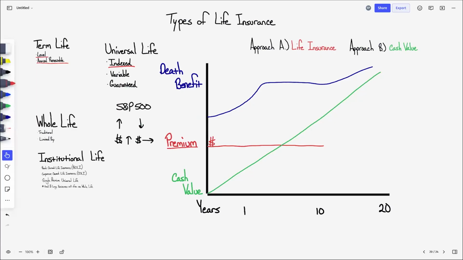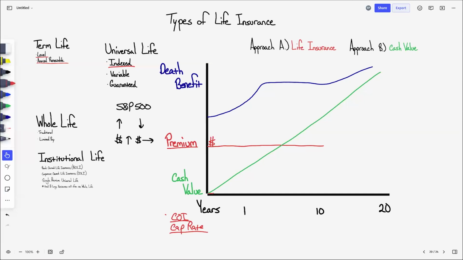So an issue with it is we have COI, which stands for cost of insurance, and then also cap rates, both of which can be controlled by the insurance company. So the cost of insurance works just like annual renewable term that we covered earlier.